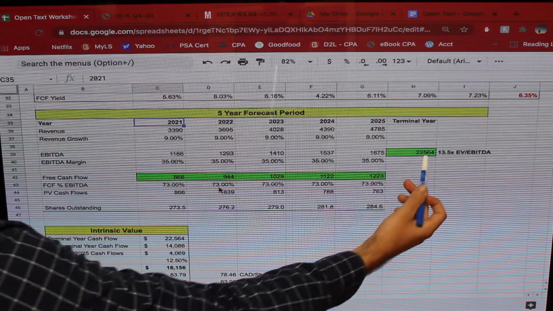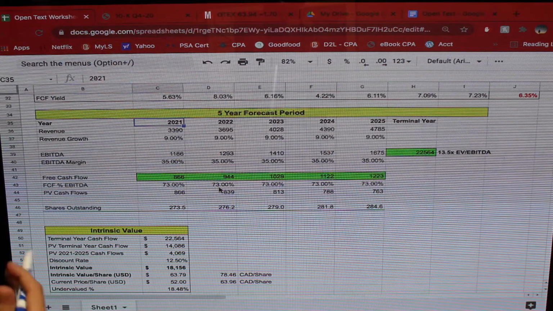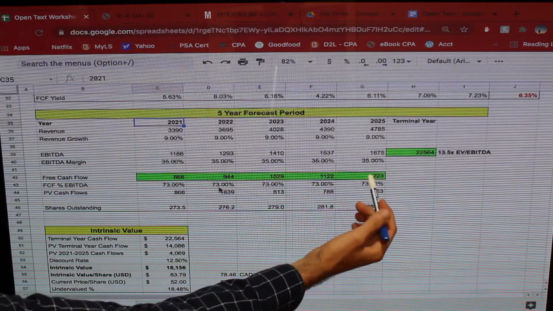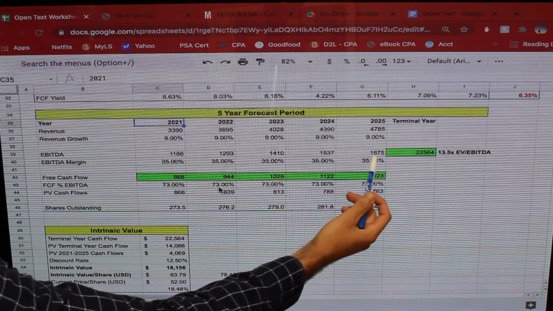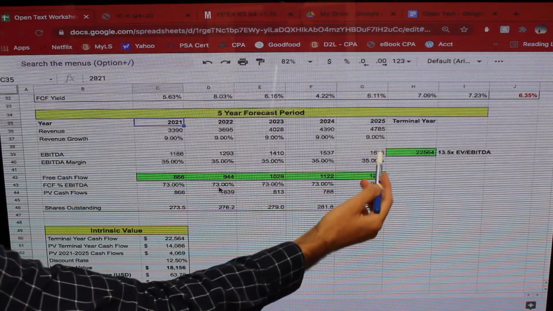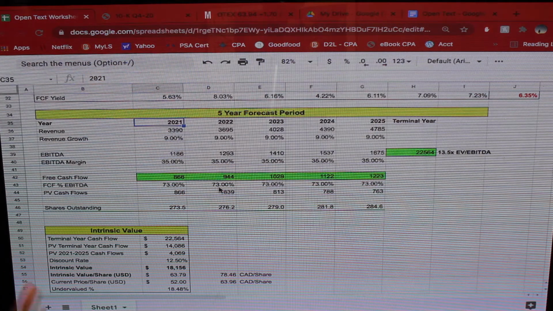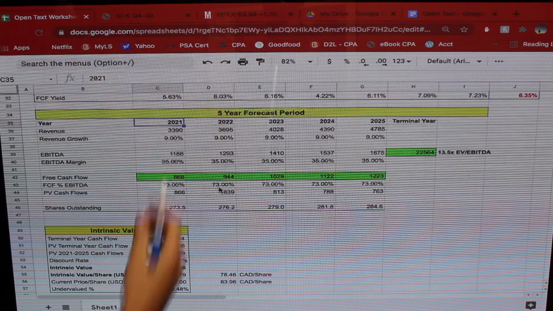And then we also have to do the terminal value, obviously, because that makes up a much larger portion of the total cash flows that we're projecting. So the way I got this was just by taking their terminal year EBITDA, so the 2025 EBITDA number here, and then multiplying it by 13.5, which was historically about what we were expecting this company to achieve in terms of an EV/EBITDA multiple, based on the numbers I showed here.